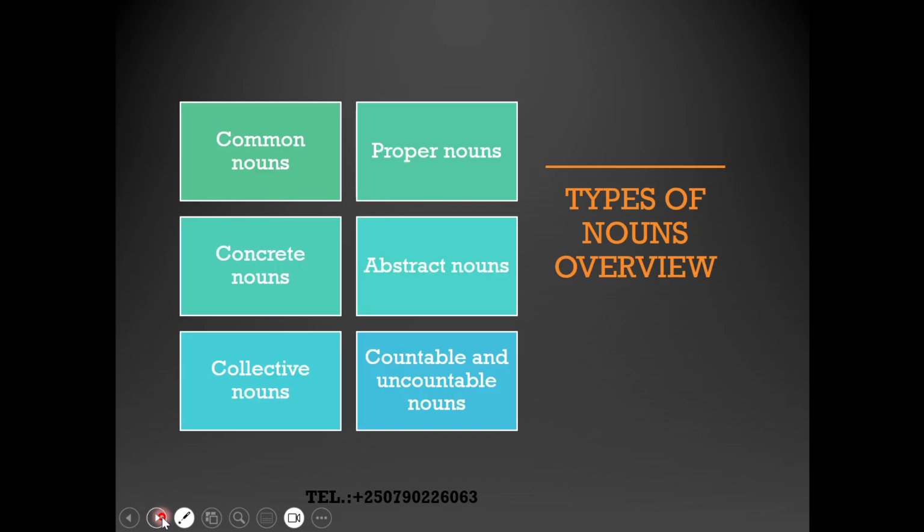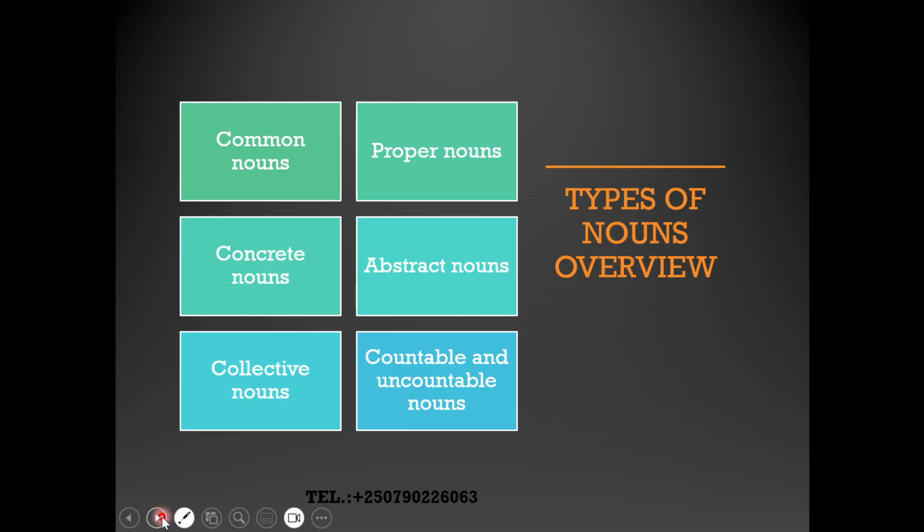Types of noun now. I think you have a notebook just for noting something, because we are learning, and later on you can meet a certain challenge or an idea or point of addition. Just write it in the comment section. It is open for you. We can distinguish six types of noun. This time we are going to have an overview, but in the following session we will be having a look at each of them.